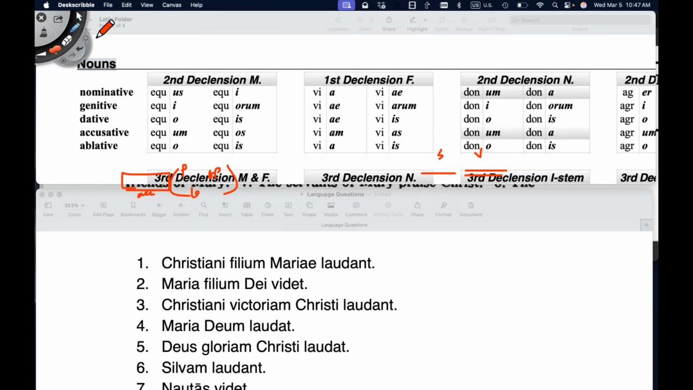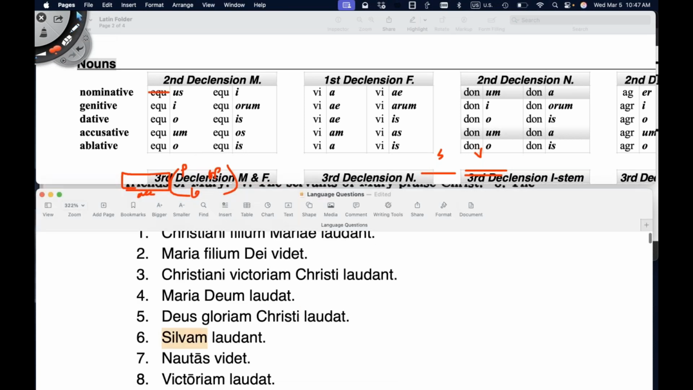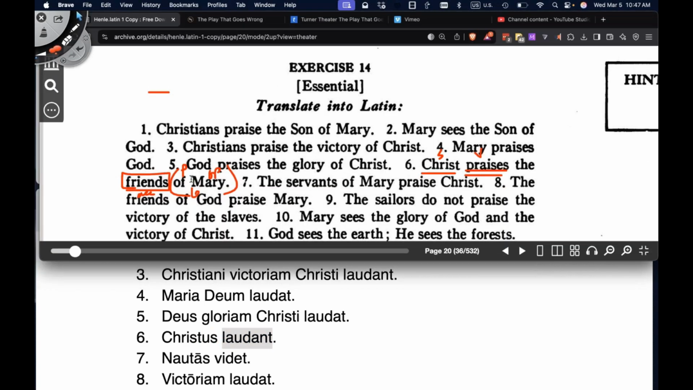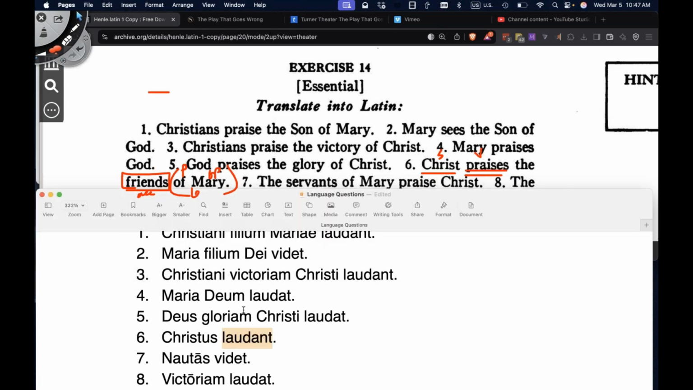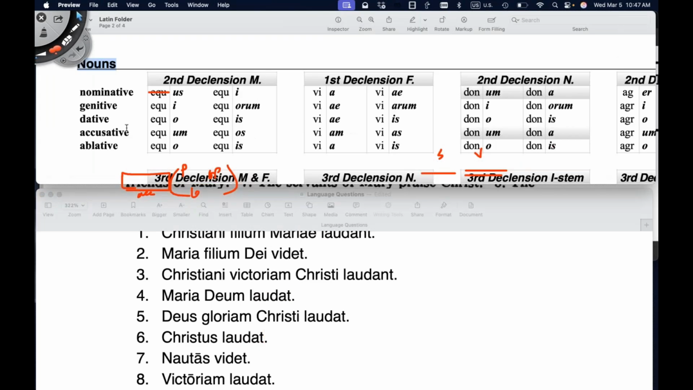So pretend we don't have equus, pretend we have Christus, so that first word is going to be Christus. Okay, so Christ, what did we say he was doing? He's praising. Yeah, he praises the friends of Mary. We've already seen laudat multiple times. He praises. Christus laudat. Let's go look at amicus.